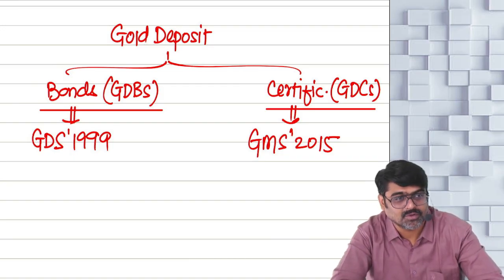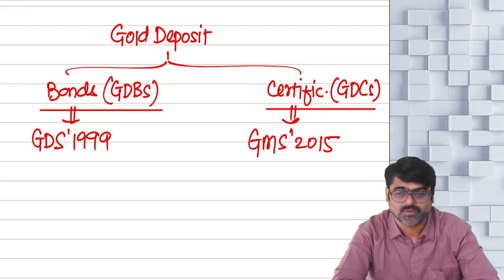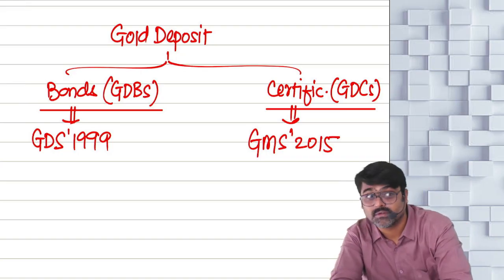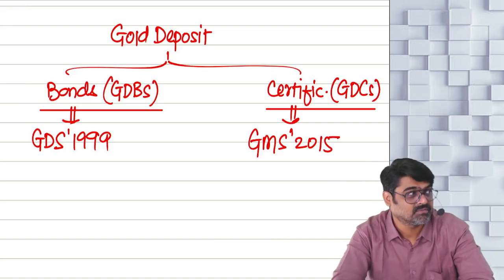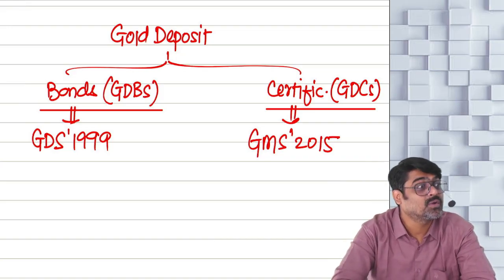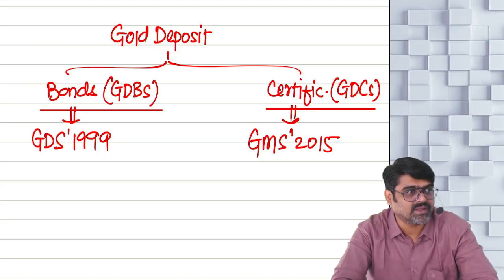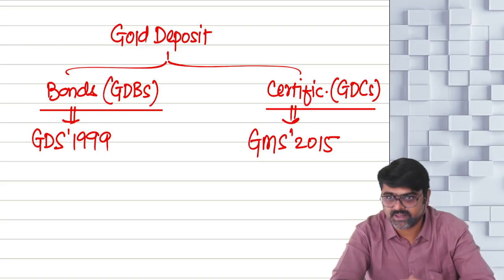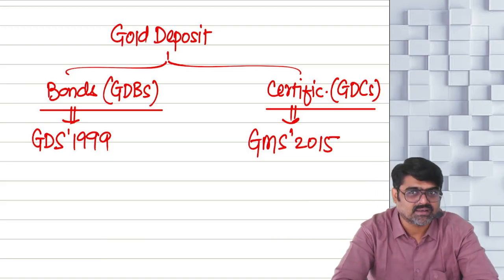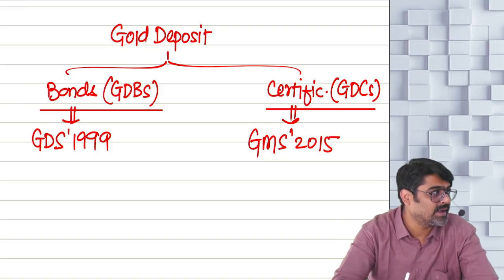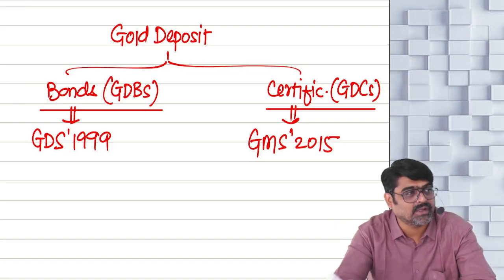Understanding? So the government is offering you, hello, you have gold lying at your home, very risky. Somebody will come, steal it, you'll lose it, the person will find it, it will belong to him, yes or no? And always you are in the tension that my gold should be safe, yes or no? Gold value is appreciating, but not giving you any returns. Do one thing, the gold which is not useful to you and has so many drawbacks and is always keeping you in tension, why don't you give that gold to the government? Government will take all the tension.